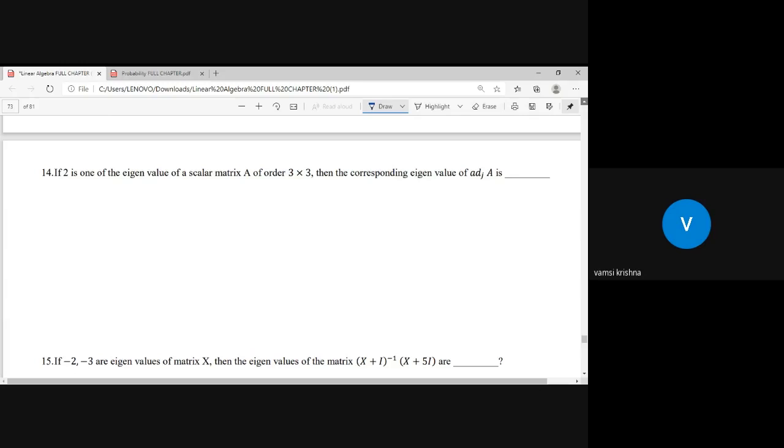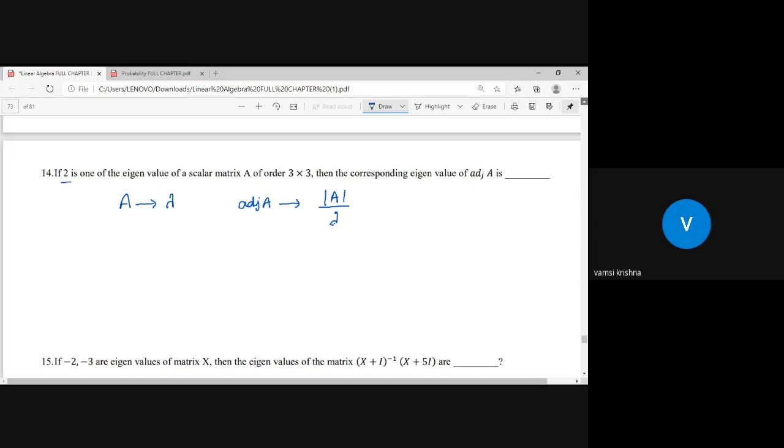Can anyone answer this? Adjoint A? Yes, sir, we have an important property. If lambda is the eigenvalue of matrix A, then adjoint A eigenvalue is det A by lambda.